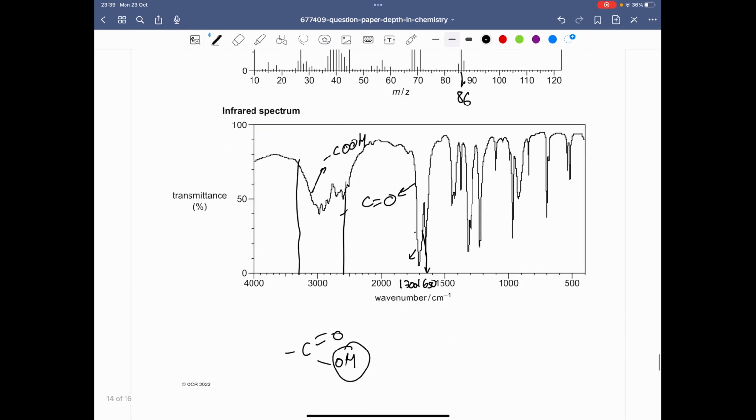Well, this is due to this part of the carboxylic acid, the C double bond O. That's the reason you get that peak there. And then they've been quite sneaky with this infrared spectrum, such that they actually have included another peak right here. If I just quickly rub out this arrow here, this is another peak right here. And if you look at that, that's roughly around 1,650, it's around that.